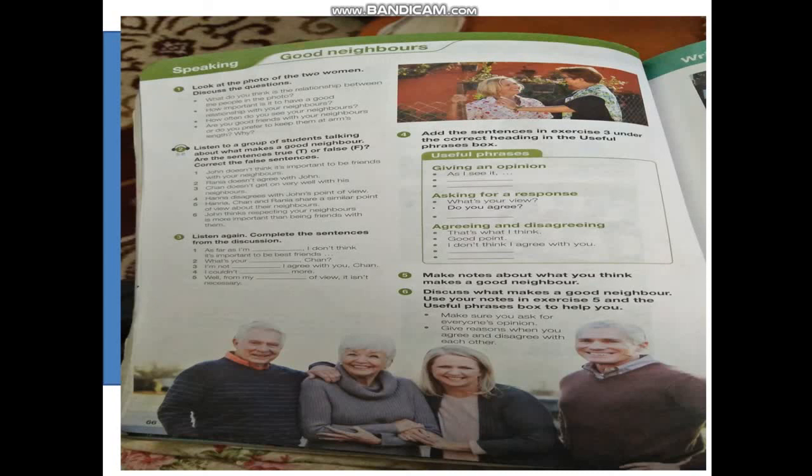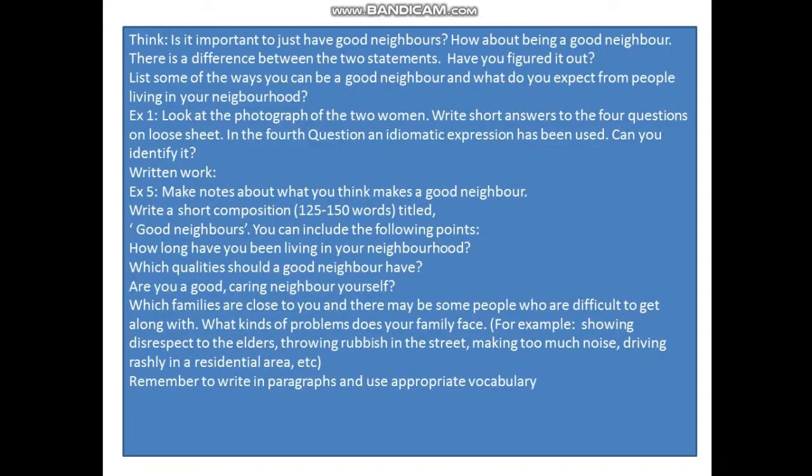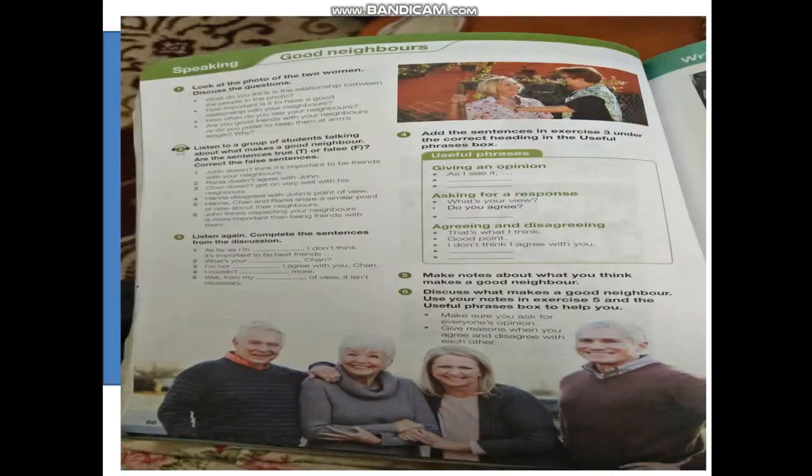Number 3 is listen again, complete the sentences from the discussion. Fourth one is very important, so you will do it by yourself by making content on your loose sheet, and then you will make a paragraph, whatever you want to talk. The topic is to add the sentences in exercise 3 under the correct heading in the useful phrases box. Next is your task about your speaking.